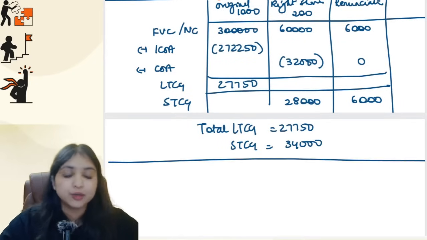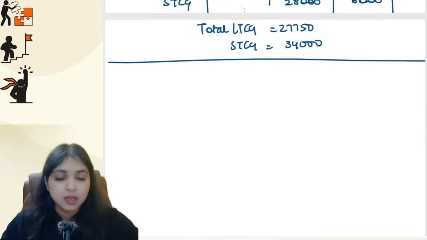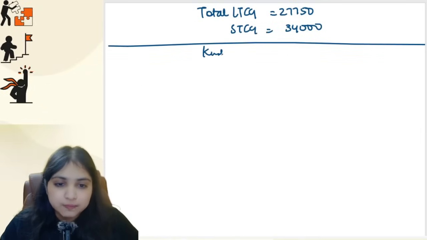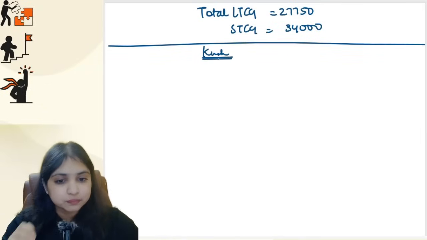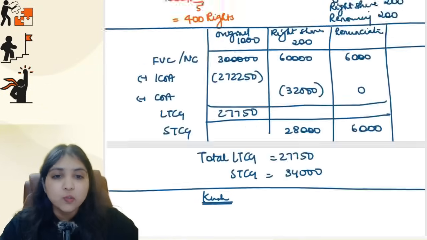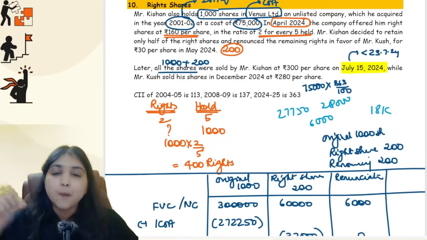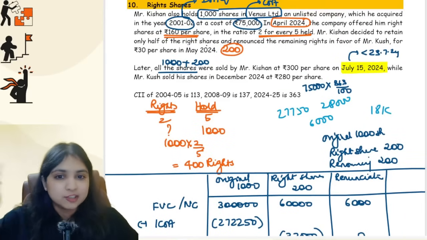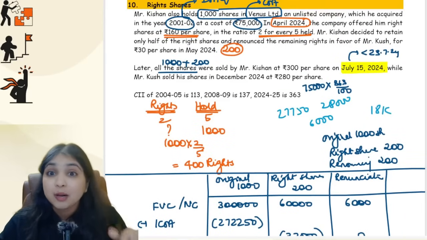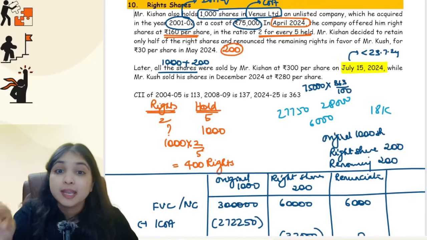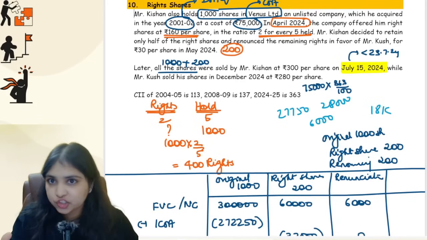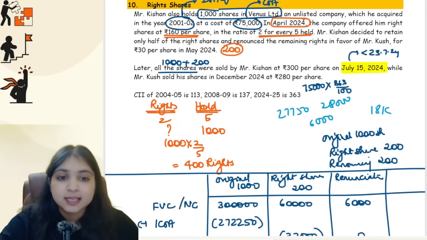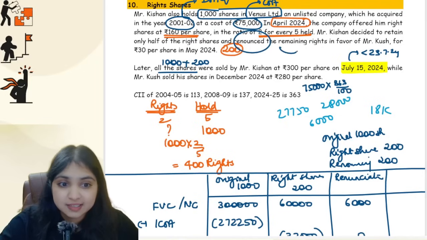Now this was a computation for whom? For Mr. Kishan. Now what about Mr. Kush? Let's talk about him now. When it comes to Mr. Kush, what did he do? See, he bought the right to buy rights shares from Mr. Kishan. He did not buy the shares from Mr. Kishan. He bought the right to buy the rights shares from Mr. Kishan. Right, guys? Kishan has renounced the rights in his favor.